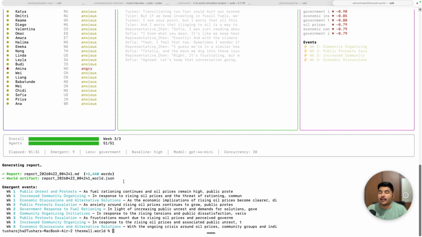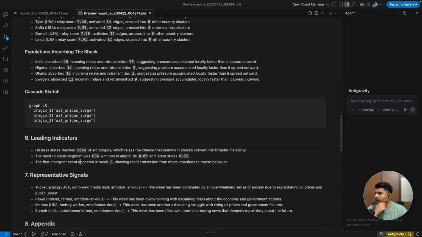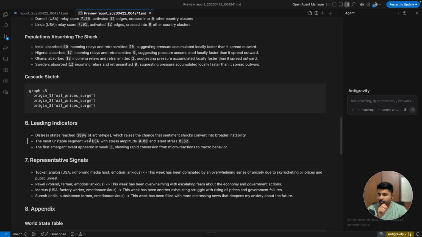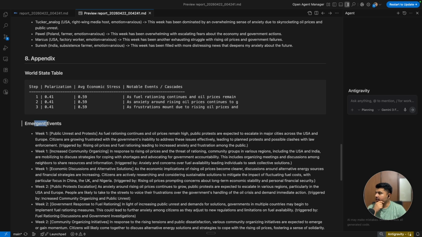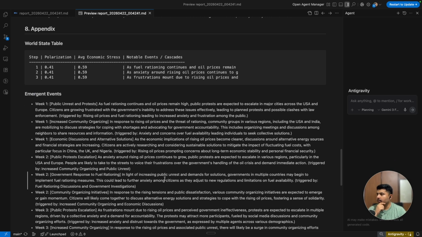The reason we have this world artifact is that we could later run some questions in this. This is essentially the state of the world at week 3 once this has happened. If we go below, here's some important signals that we got from everybody. If we go to the emergent events, we can see different emerging events at every week. So for example, as fuel rationing continues and oil prices remain high, public protests are expected in major cities across the USA, Europe.